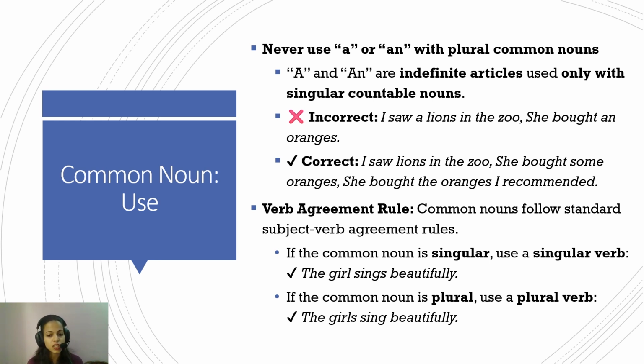So in the statement, the girl sings beautifully, the common noun girl is singular. So the following verb sings is again singular. In the statement, the girls sing beautifully, the common noun is girls, which is plural, and hence the following verb will also be plural. So the girls sing beautifully.